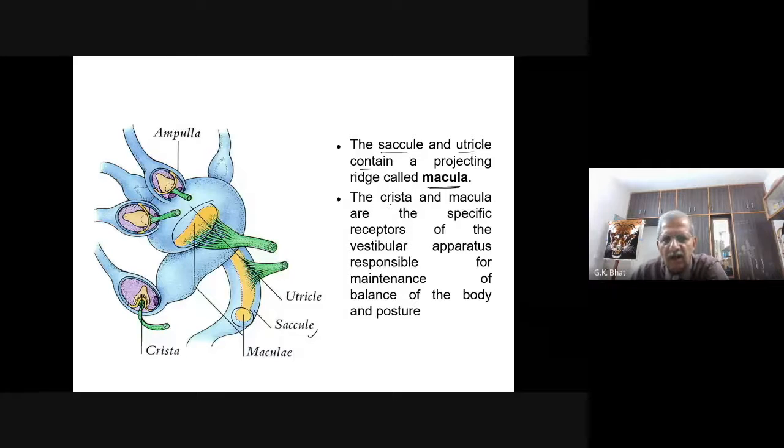The crista and the macula are the specific receptors of the vestibular apparatus responsible for maintenance of the balance of the body and posture. So the saccule and utricle with the macula, and the ampulla with the crista, play a very important role in maintaining the balance and posture of the body.